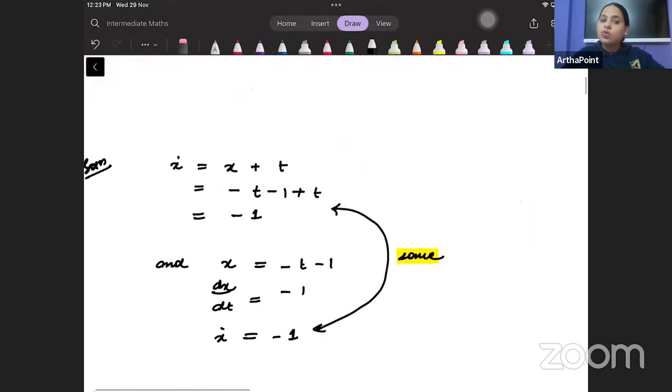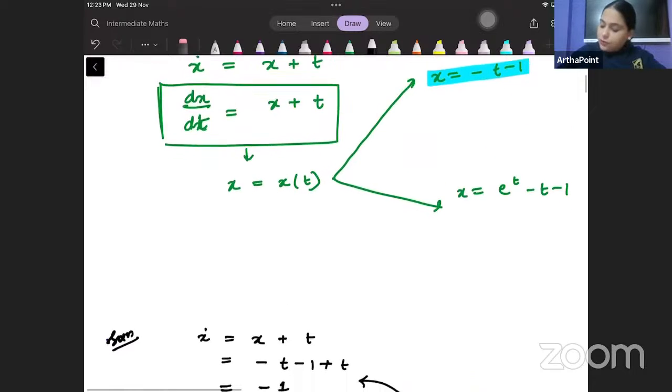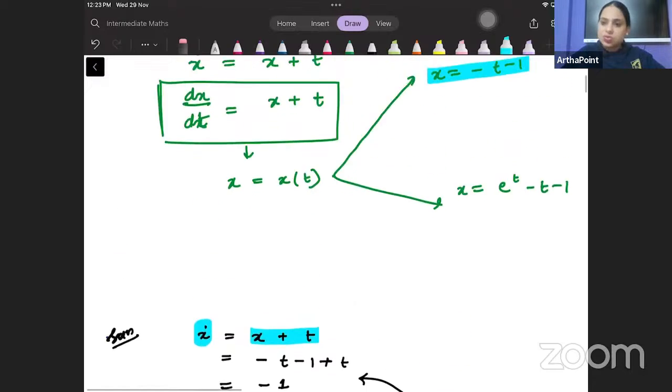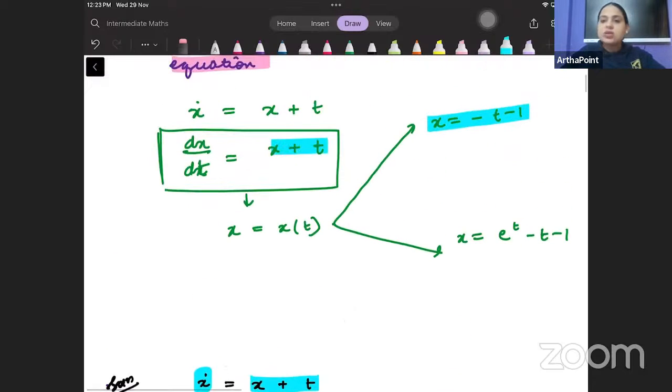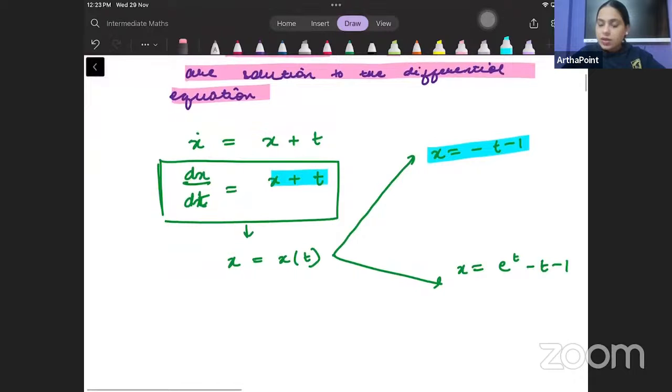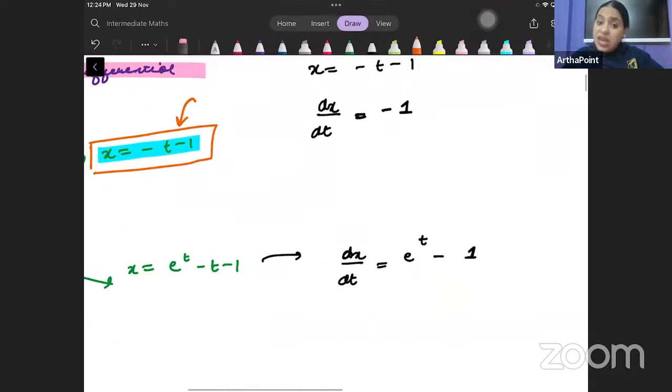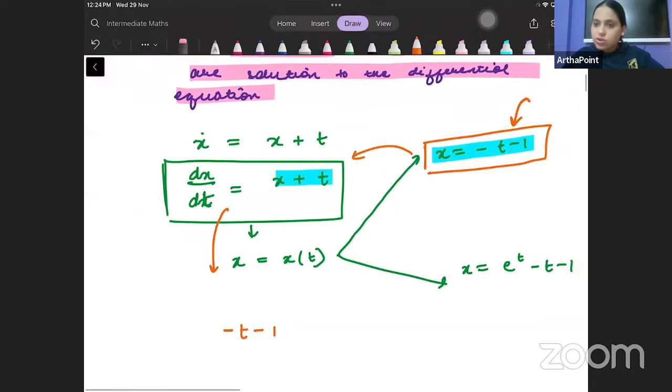Now, just have a look here. From here, we are given that x dot is equal to x plus t. If this x is equal to minus t minus 1 is a solution to this problem, then if we put minus t minus 1 in place of x here, we should get the same answer that we are getting here.